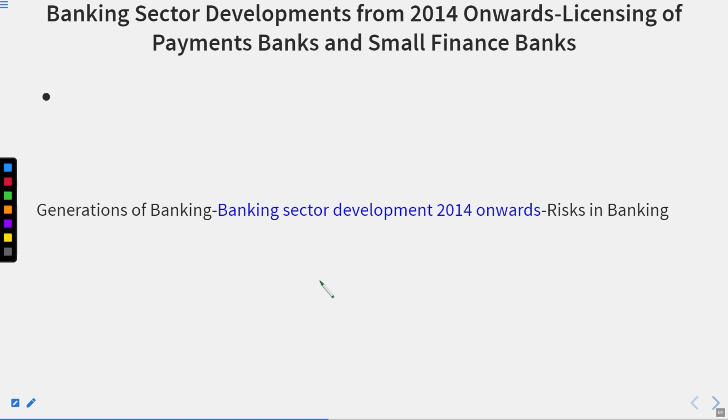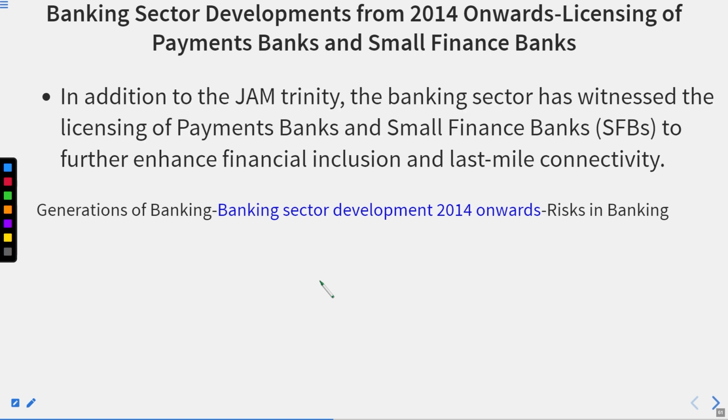Thereafter, licensing of the payment banks and the small finance banks. In addition to the GEM Trinity, the banking sector has witnessed the licensing of payment banks and small finance banks to further enhance financial inclusion and last mile connectivity.